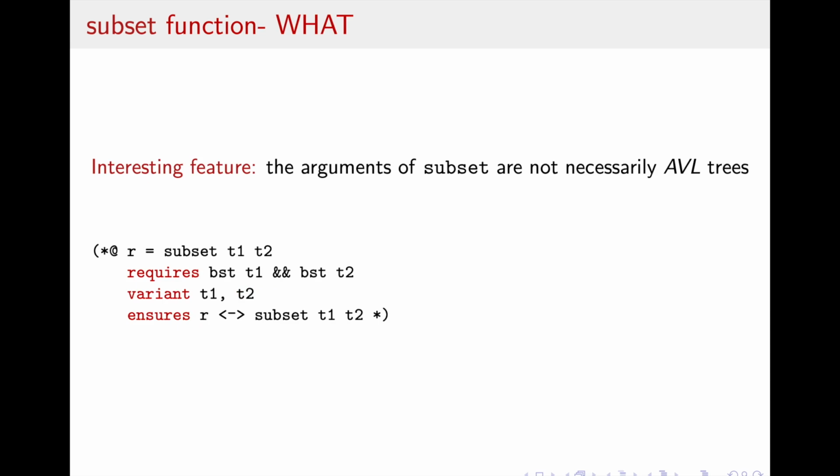As for the specification of this function, we introduce a precondition, where both the sets must be represented by binary search trees, and not necessarily AVL trees, because during the recursive calls to the function subset, we do not guarantee the balance factor between the trees. We also introduce a variant to guarantee that the function ends, here represented by the two sets, because the function effectively ends when one of them is empty. As for the post condition, we guarantee that the output is true if and only if the subset predicate is satisfied.